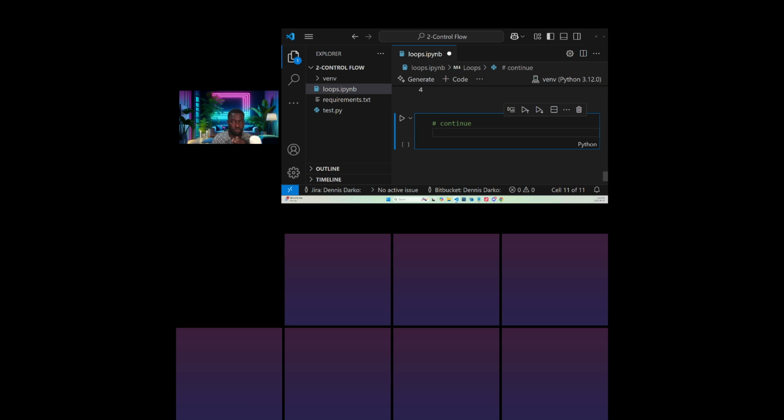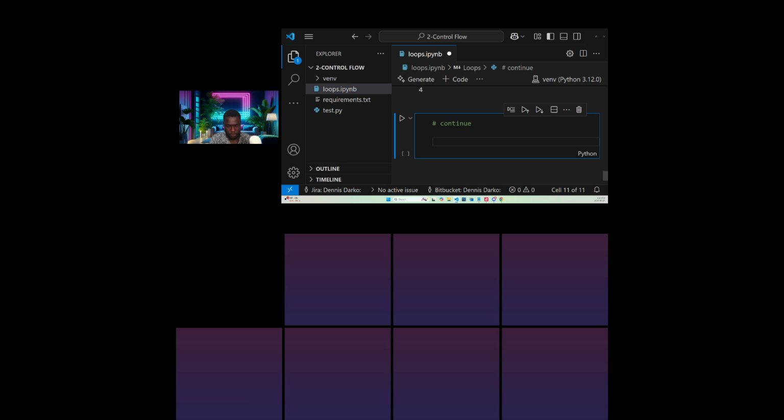So you see how I'm trying to make you understand the loops. So let's look at continue. The continue statement simply skips the current iteration and continues with the next.